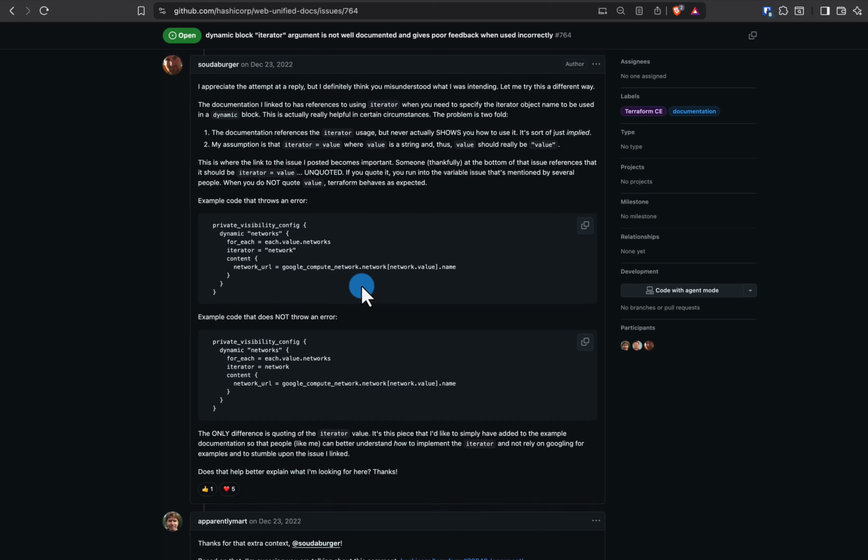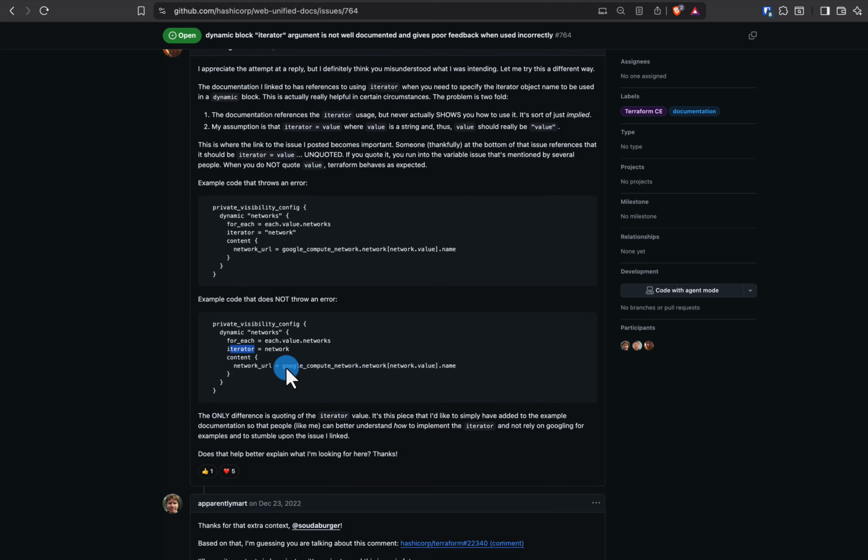So if you scroll down here, you see this person has shown an example code of where they get an error. And if you take a look at the iterator, this is currently wrapped in between double quotes, but this is saying example code that does not throw an error. This is not wrapped in double quotes, because as we've learned so far, anytime you see a string it is always wrapped in between double quotes, hence why we wrapped our iterator in double quotes. But in this example, for some reason, the iterator doesn't need to be wrapped in double quotes, as it seems.